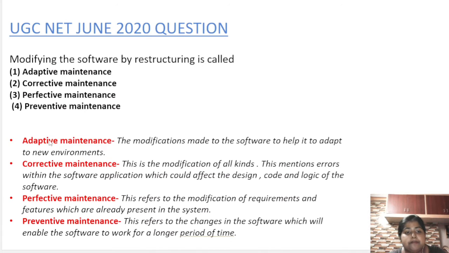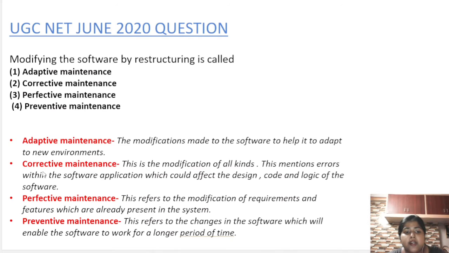Let's get into them. Number 1, adaptive maintenance. The modification made to the software to help it to adapt to new environments. So this maintenance refers to the modifications which you make to the software so that it can adapt to new environments. Such type of modification is called adaptive maintenance.